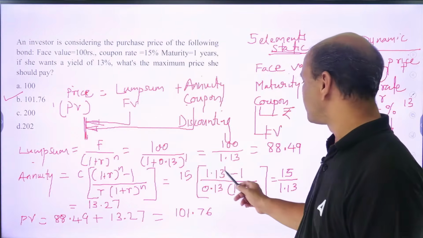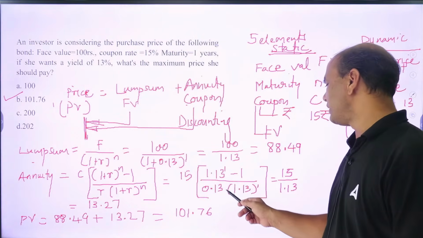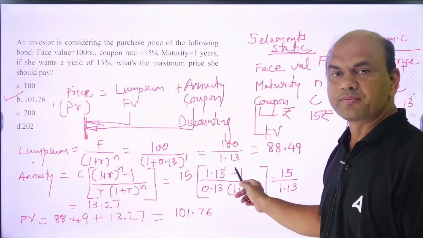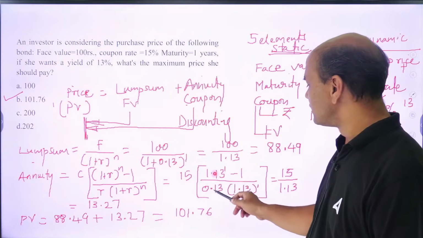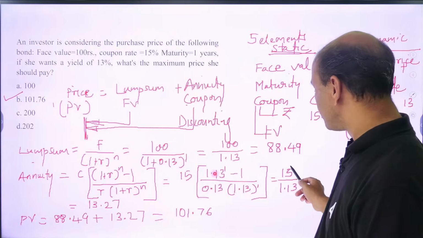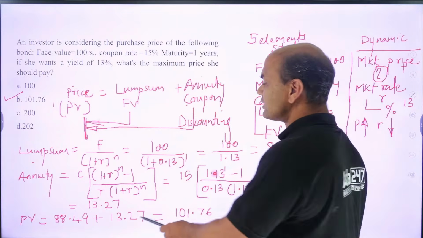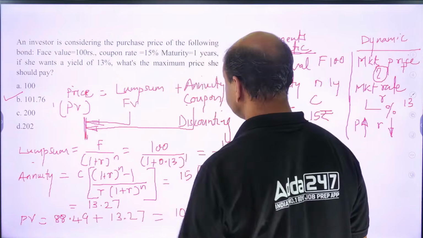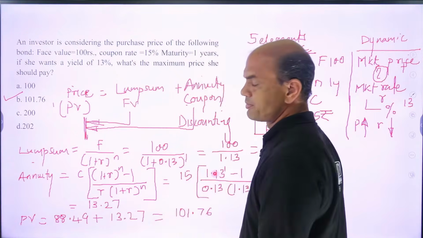This becomes 15 into 0.13 divided by 0.13 into 1.13, so the 0.13 gets cancelled. It becomes 15 upon 1.13. If you divide 15 upon 1.13, you will get 13.27.